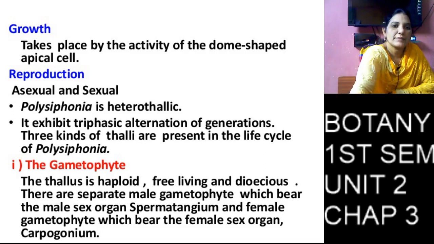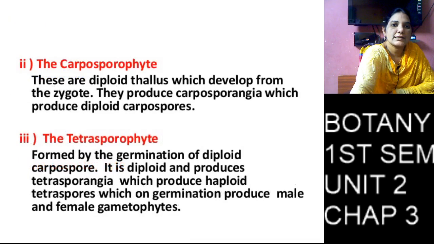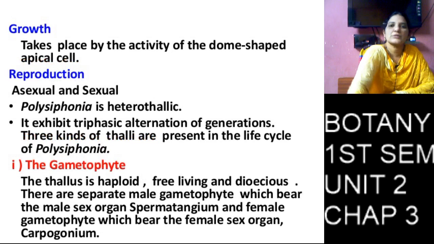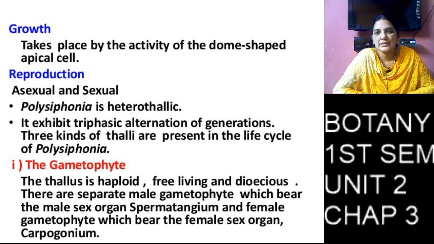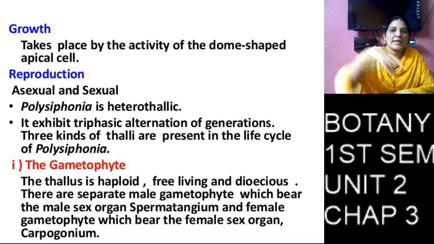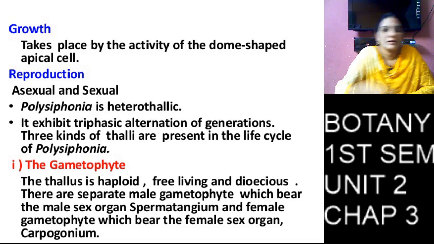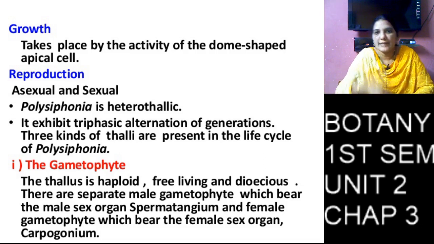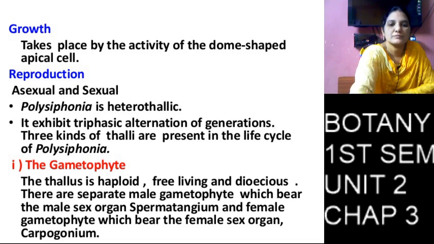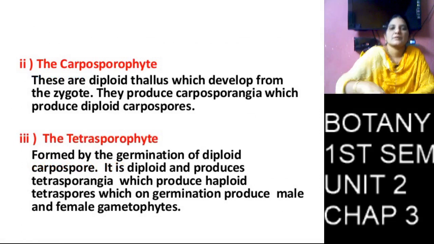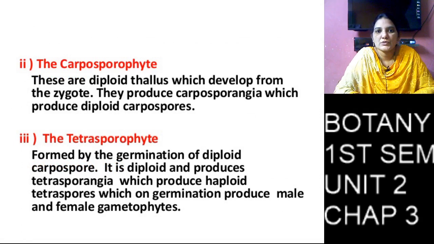The third is the tetrasporophyte. So here we can see three types of thallus in Polysiphonia: male gametophyte, female gametophyte, and tetrasporophyte, along with the carposporophyte.